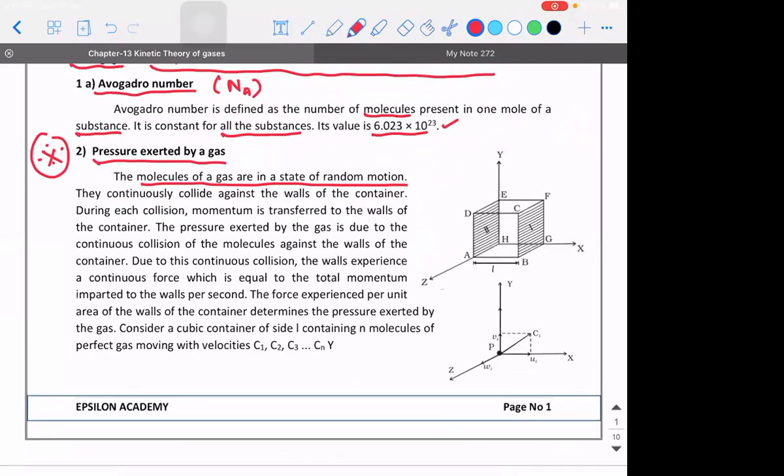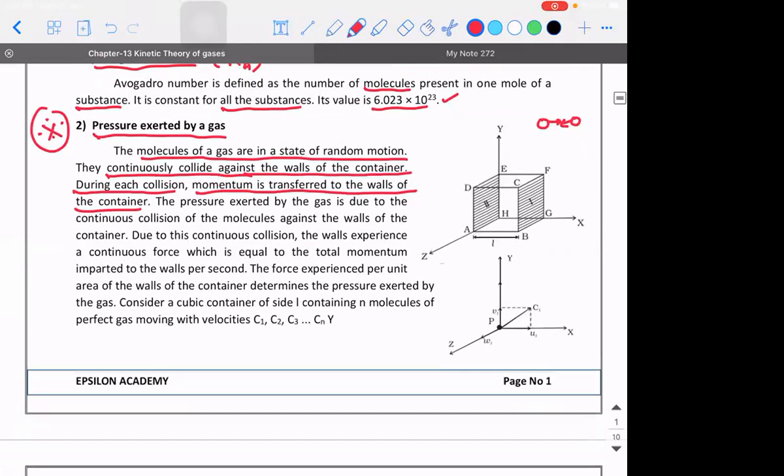During each collision, momentum is transferred. You know that when two objects come in contact with each other, there is an exchange of momentum. So momentum is transferred to the walls of the container, as a result of which there is a pressure exerted on the walls of the container.